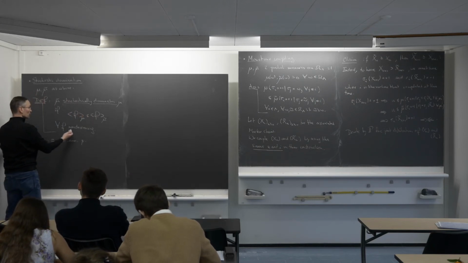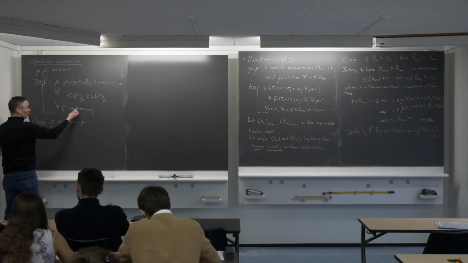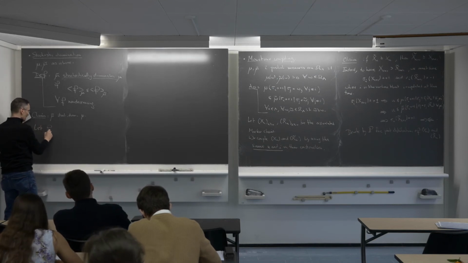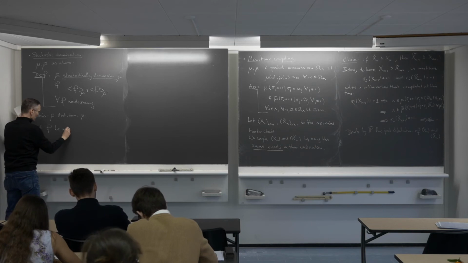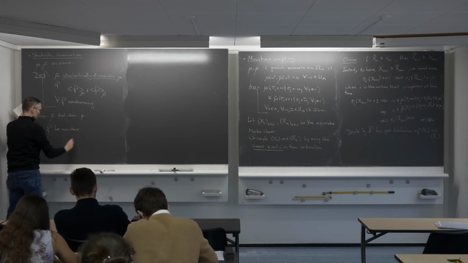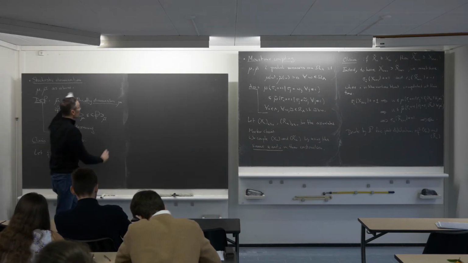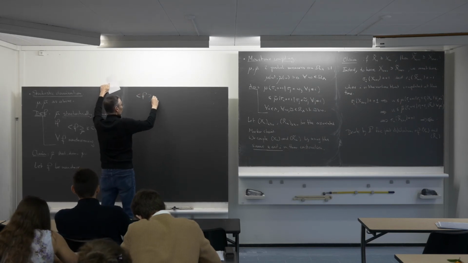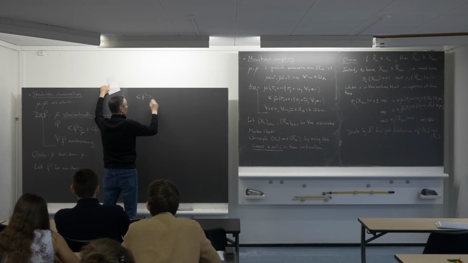To do that, I have to check that this inequality holds for any non-decreasing function f. So let's fix such a function. Let f be non-decreasing. And then let's compute the expected value of f under mu tilde minus the expected value of f under mu.